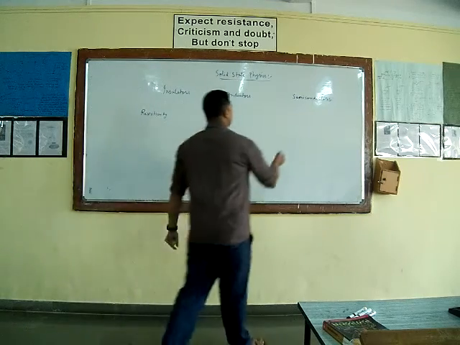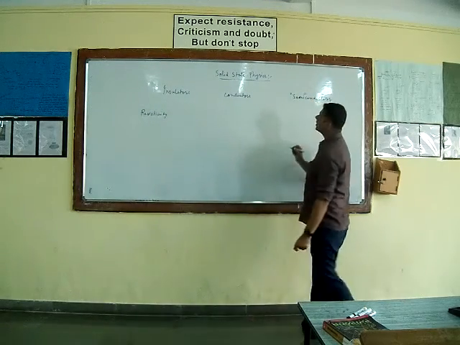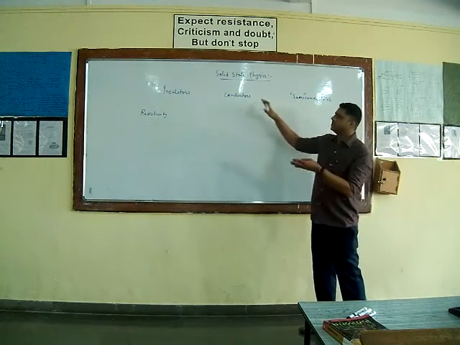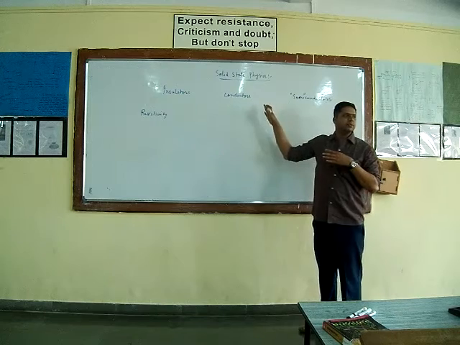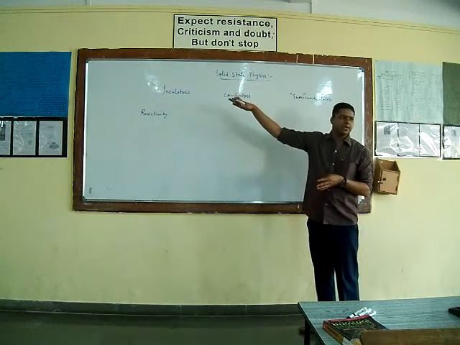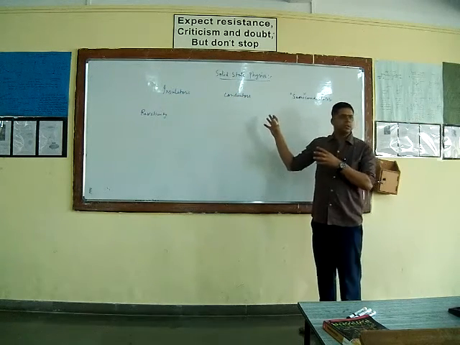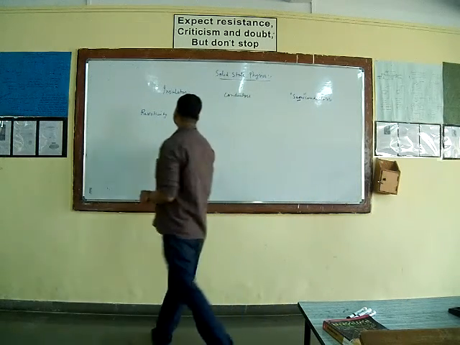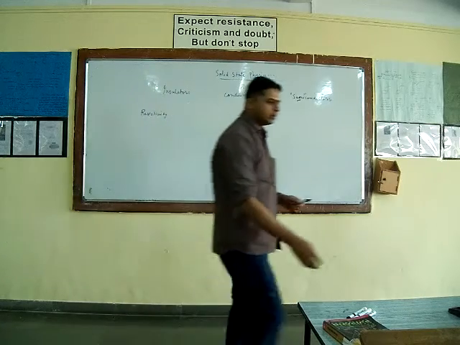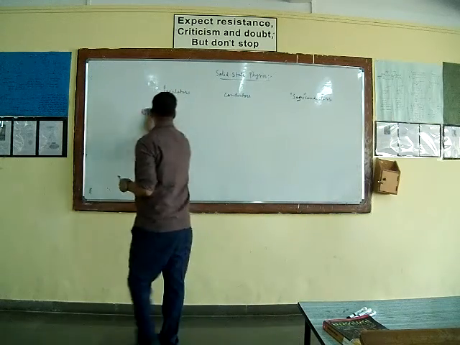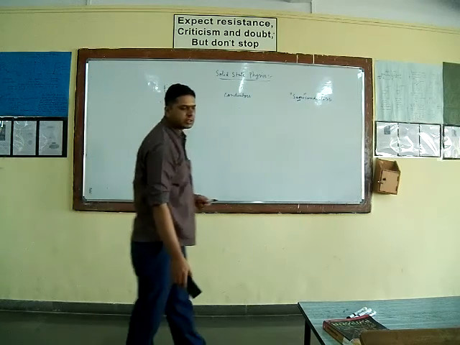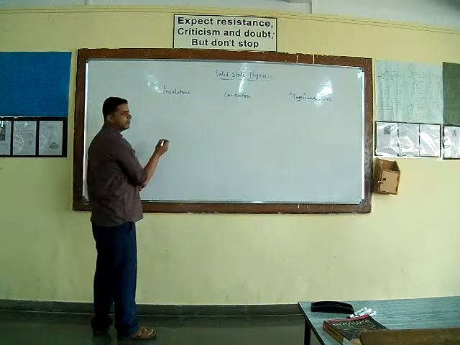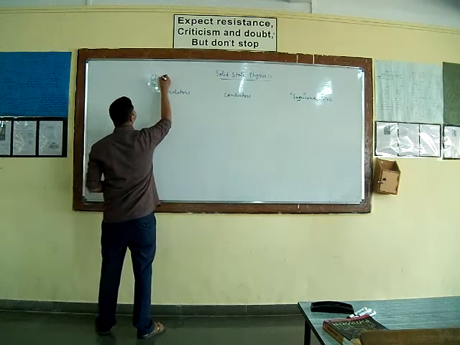What does it mean? As the word semi suggests, its physical properties lie between the physical properties of insulators and that of conductors. So sometimes it behaves like an insulator, sometimes like a conductor, and therefore it is called a semiconductor. You might have seen the classification of solids into three categories, that is insulators, conductors and semiconductors, on the basis of the energy band diagram.